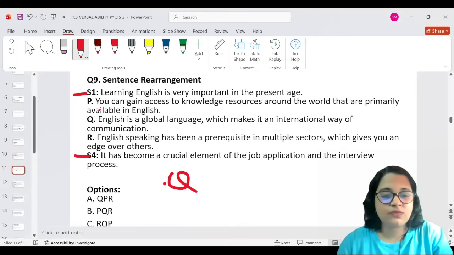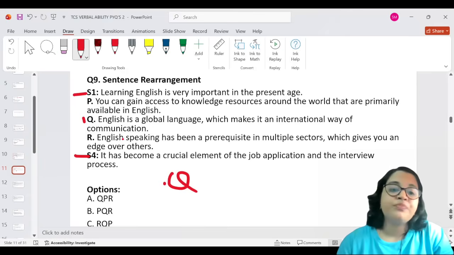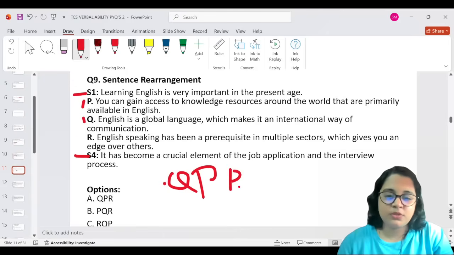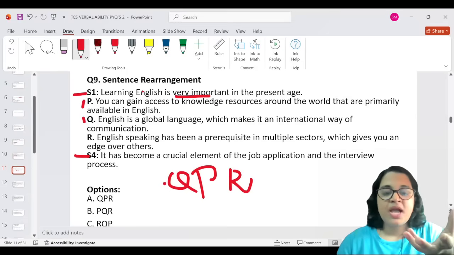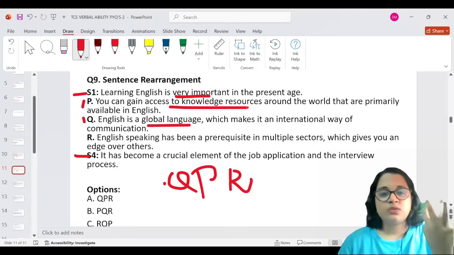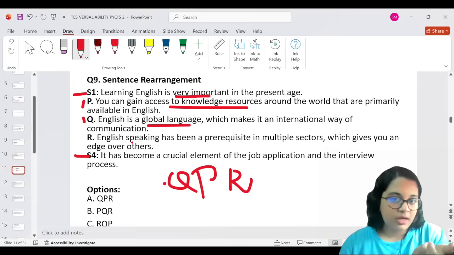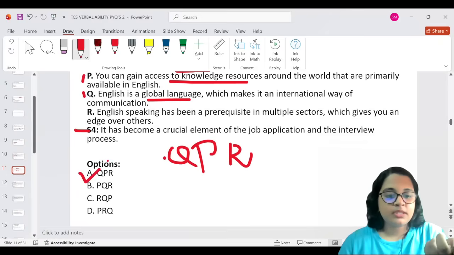There's much discussion for this. So this comes first. And then English has been a prerequisite in multiple sectors, which gives you an edge over others. You can gain access to knowledge resources around the world that are primarily available in English. Okay, then it has to be P. That is Q, P, and then it is option R. First, we are saying that it is very important. The subject that we're talking about is English. And why has it become very important? Because it is a global language. And then many resources are available in English only. So it's Q, P, and R. Okay, so let us tick the correct option, which is option A.